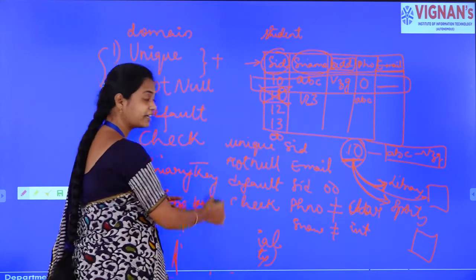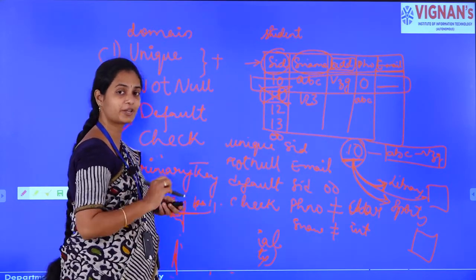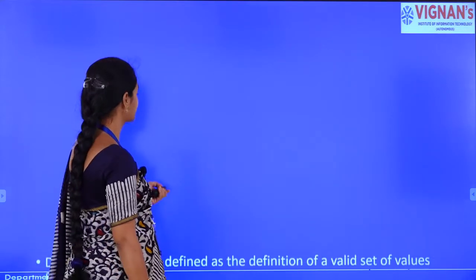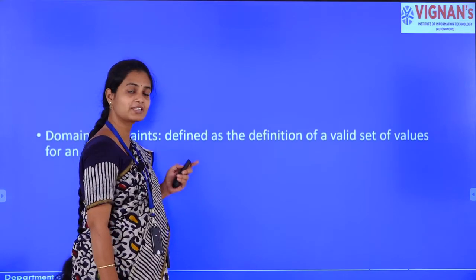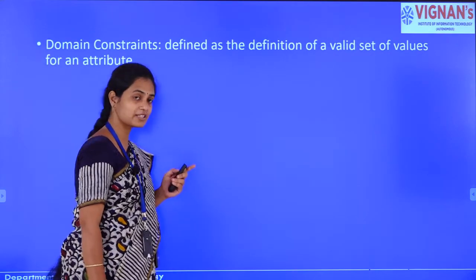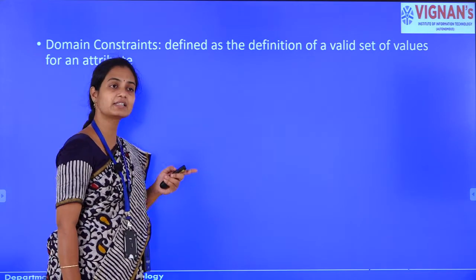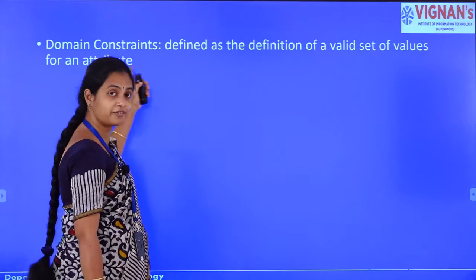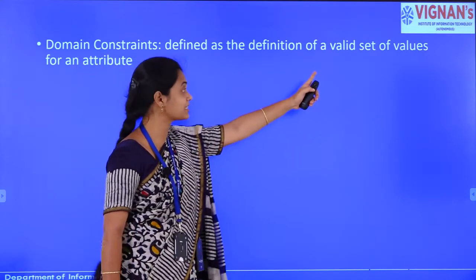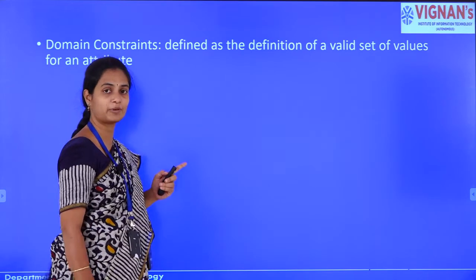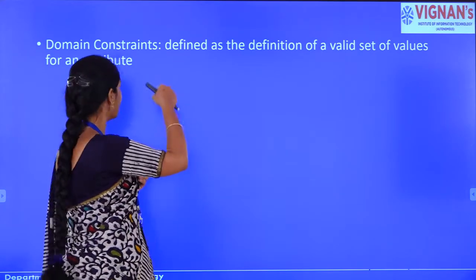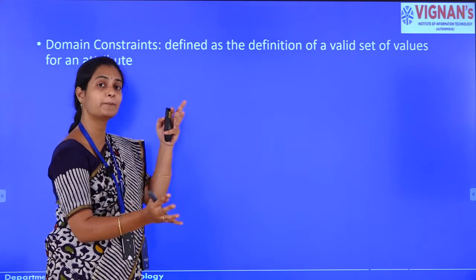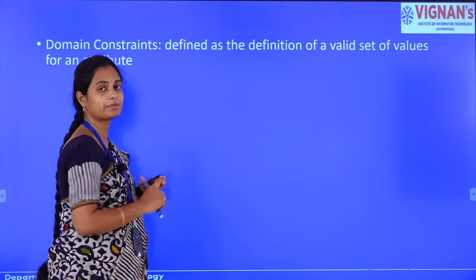So, these are the different constraints we have in structured query language, right. We will just summarize all these things. How many constraints do we have? We have 3 types of constraints: domain constraint, key constraints and referential integrity. What is domain constraints? The conditions that are applied to the set of values for an attribute; as we have already mentioned, the domain constraints are applied on the attributes. The conditions that we apply on the attributes will become the domain constraint.